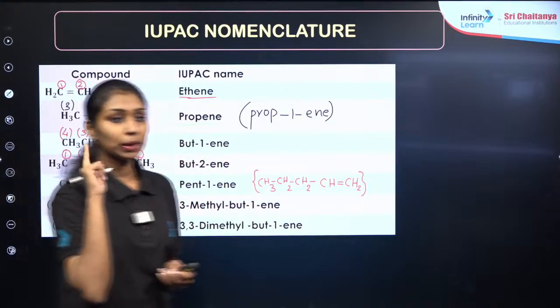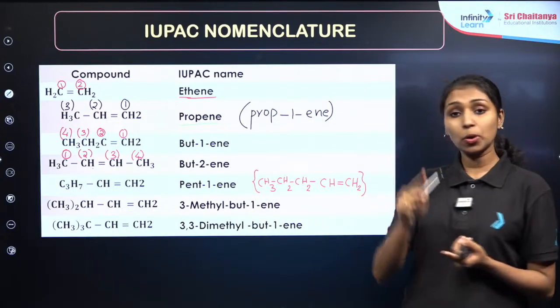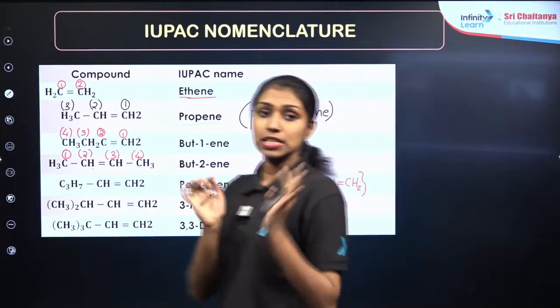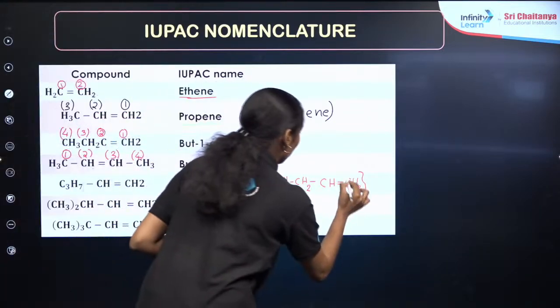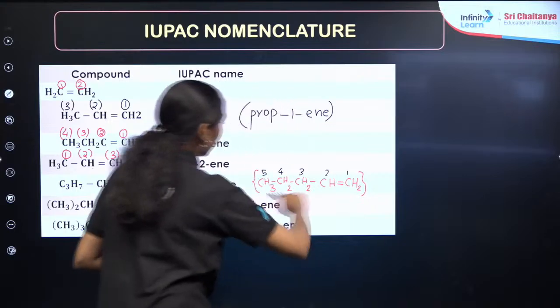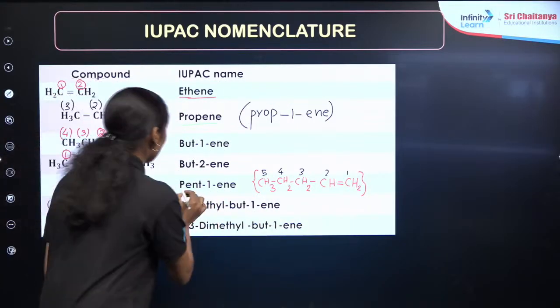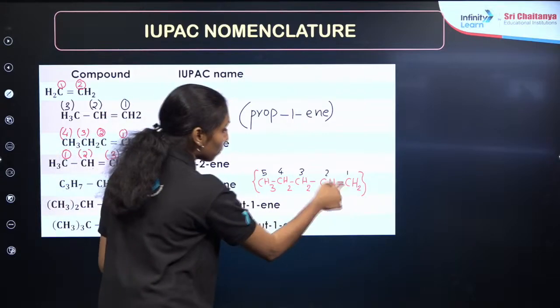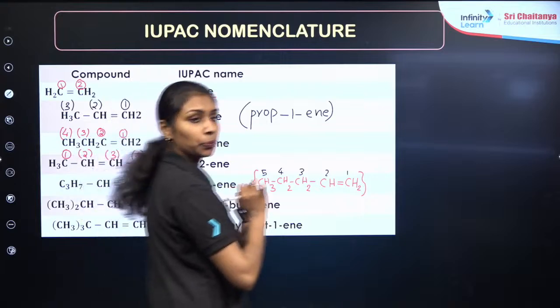So starting the numbering in such a way that the double bond gets the least number, I am starting from here, right? 1, 2, 3, 4, 5. So this is a 5 carbon compound. Word root will be pent, right? Position of the double bond will be the first carbon, right? So pent-1-ene, suffix ene. Clear?